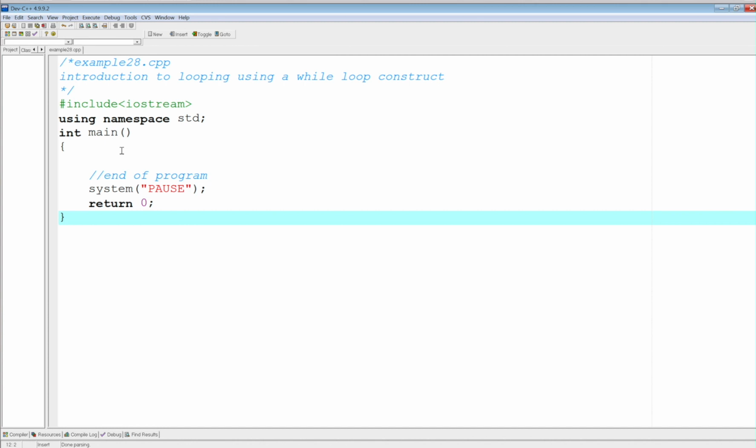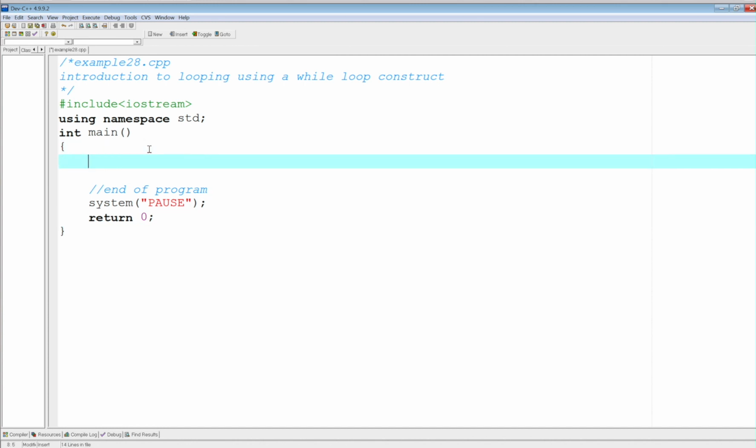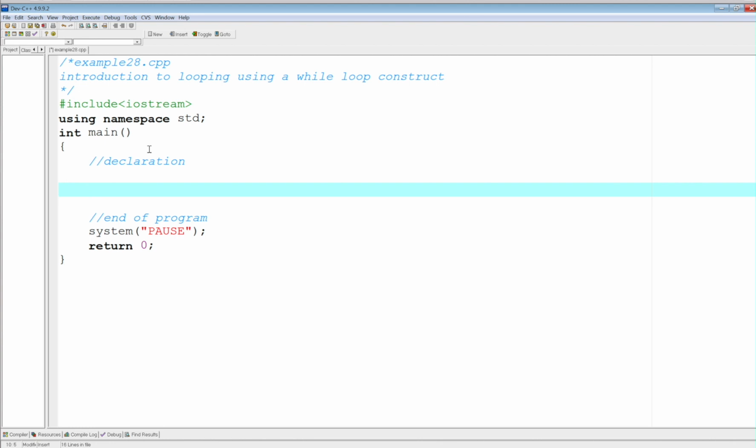So I'm going to break down my program here into my declaration. Again, typical for C, C++ procedure as to what you might find in it. Maybe some sort of an assignment. Okay, and these are comments. I'm just breaking down what I need to do.